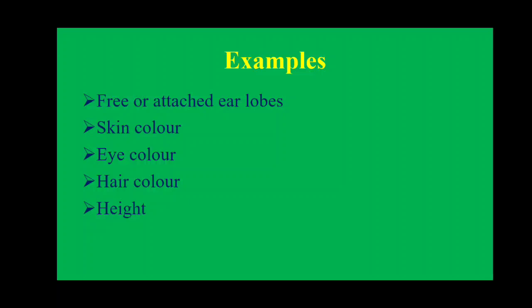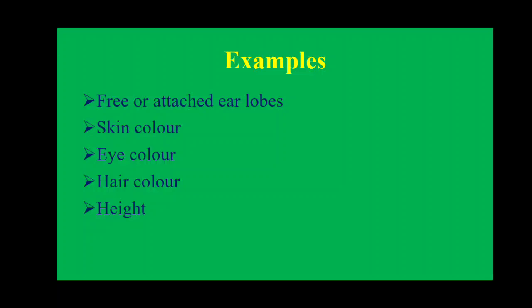For example, suppose eye color. If a parent, mother or father, has brown eye color, there is a possibility that their offspring may have brown eye color. Why? Because the gene for the color is transferred from parent to the offspring. For eye color, genes are responsible. That eye color is not because of an environmental factor. This eye color is because of the gene. So if a father or mother has brownish eyes, their offspring may have brownish eyes.